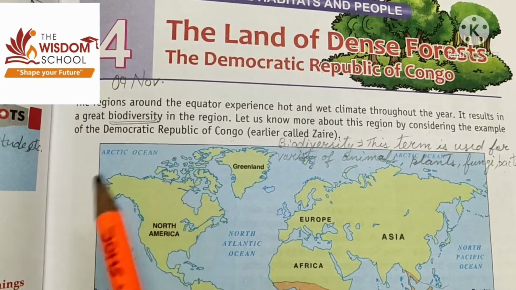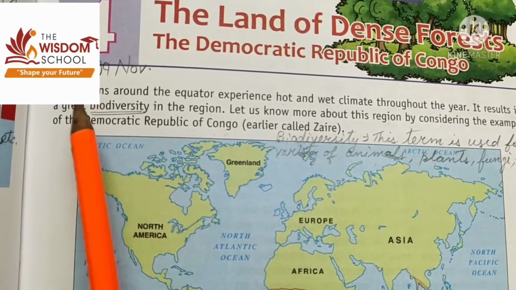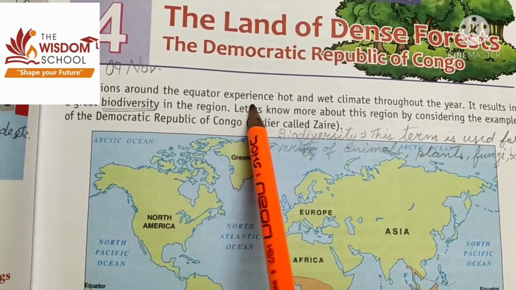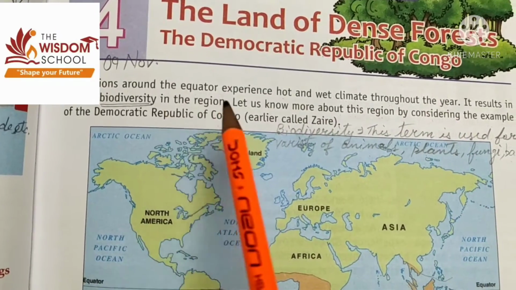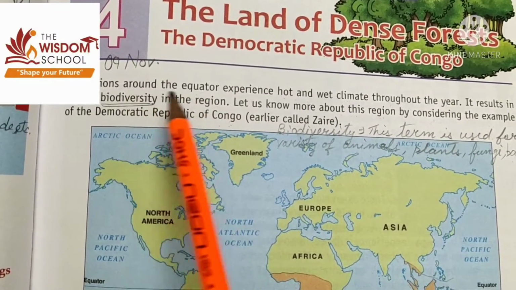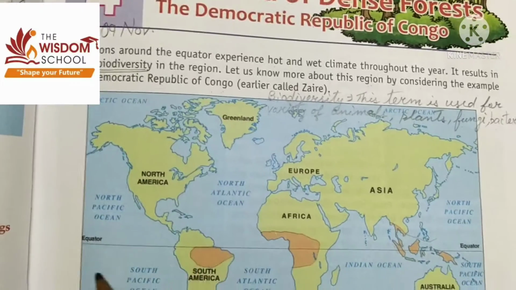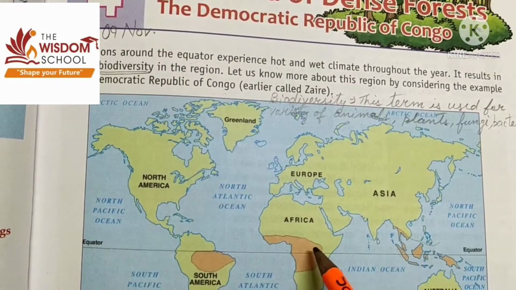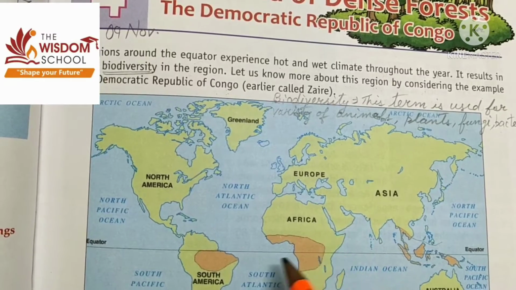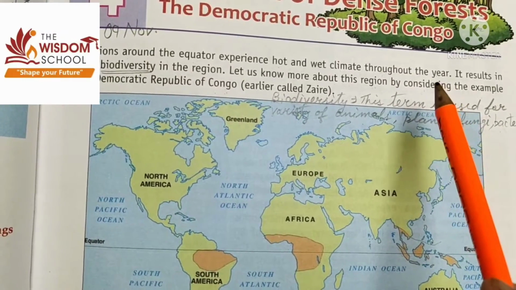So students, in this chapter, we have read that the regions around the equator experience hot and wet climate throughout the year. It is well known that the region around the equator, see, this is the equator, has hot and wet climate throughout the year.